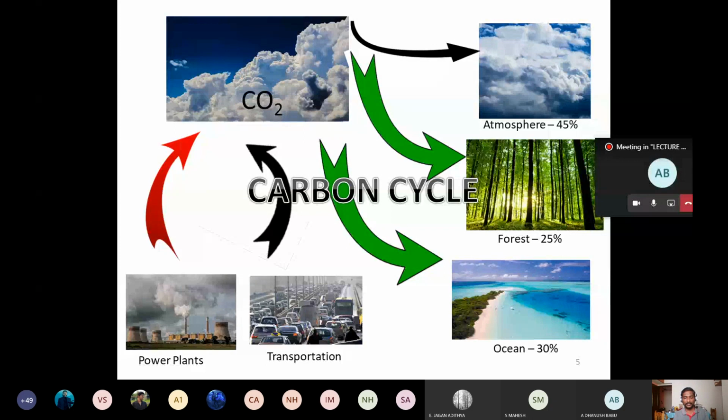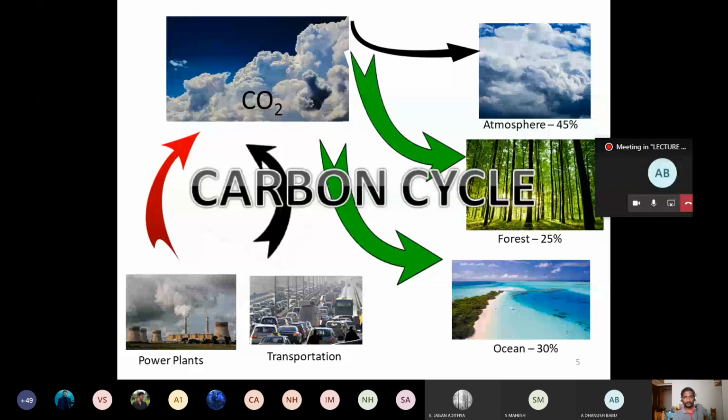So from the plants or from the fossil fuels, we are going to emit CO2 after combustion. That CO2 is going to be absorbed by the ocean and forest, and some of it is going to remain in the atmosphere. The presence of this CO2 in the atmosphere is not good for us. So that is what we call harmful. So what it will lead to, that we will discuss now.